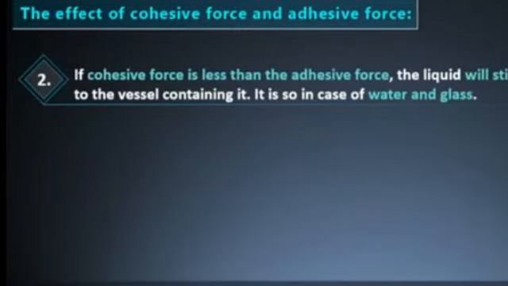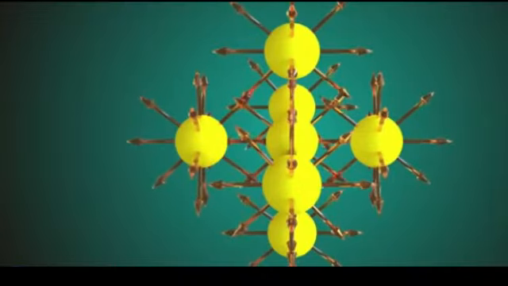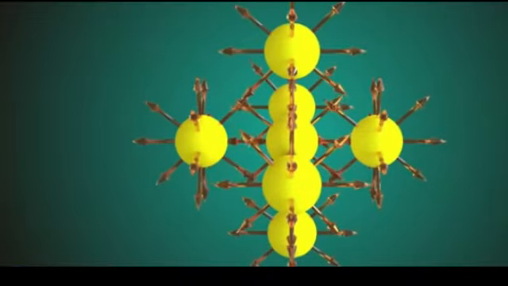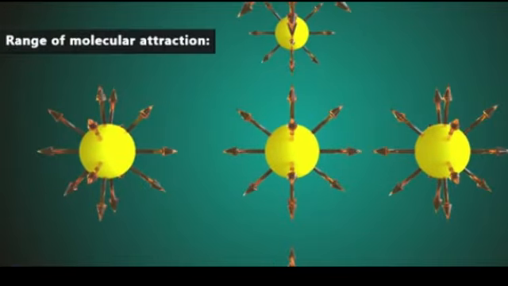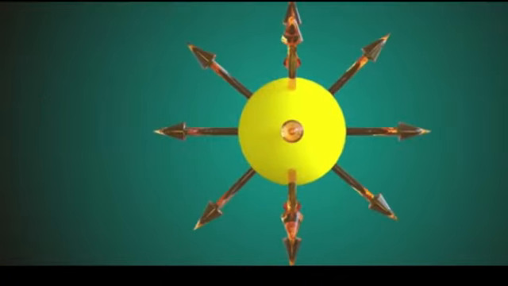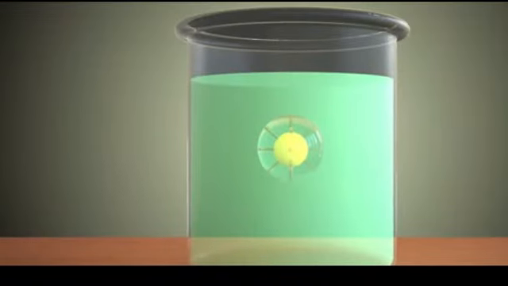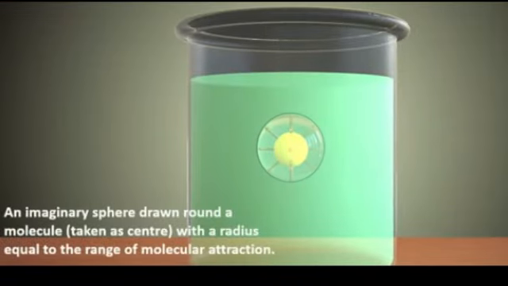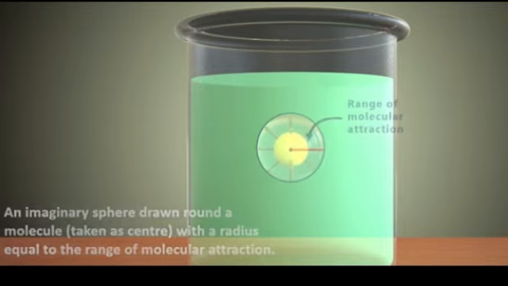The range of the force of molecular attraction is the maximum distance up to which intermolecular forces are effective. So we draw an imaginary sphere around a molecule with radius equal to the range of molecular attraction, and such a sphere is known as a sphere of influence. A sphere of influence is nothing but an imaginary sphere around a molecule with radius equal to the range of molecular attraction.